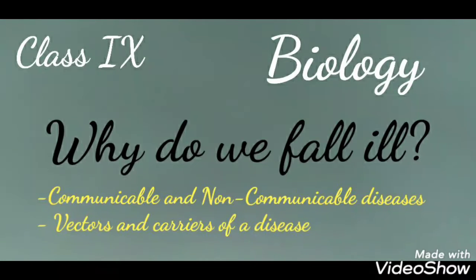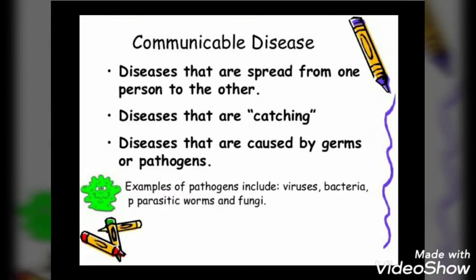Now in this video lesson we will study about the two types of acquired diseases. These diseases are communicable diseases or infectious diseases and non-communicable diseases or non-infectious diseases. Let us first study about the communicable diseases. The diseases where infectious agents are the immediate cause are called communicable or infectious diseases.